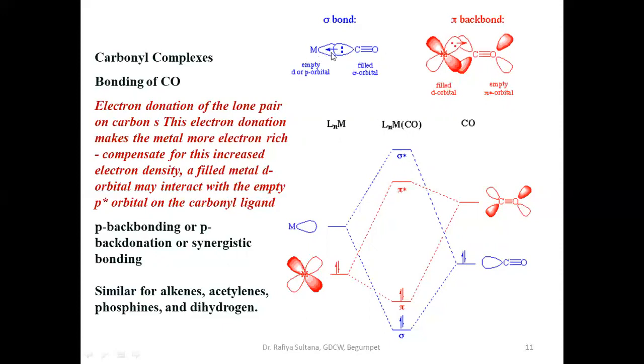Electron density increases. So in order to decrease the electron density, again this metal from its filled d orbital will donate these electrons to the empty pi star orbitals of carbonyl. That is known as, this is a pi bonding here, this is a sigma bonding here. Okay, therefore this is a pi back bond. Okay, pi back bond here.